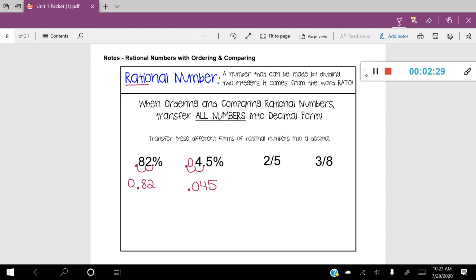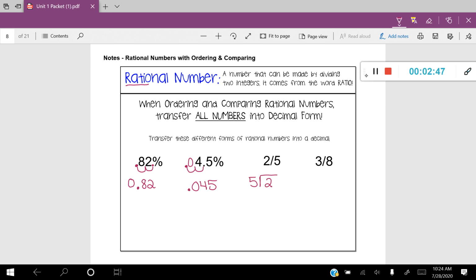Now let's go ahead and look at a fraction. Let's go ahead and transfer this fraction 2 fifths into a decimal form. In order to do that, we have to do a little bit of long division. So we have to remember those skills from the years past. So let's go ahead and divide 2 divided by 5.